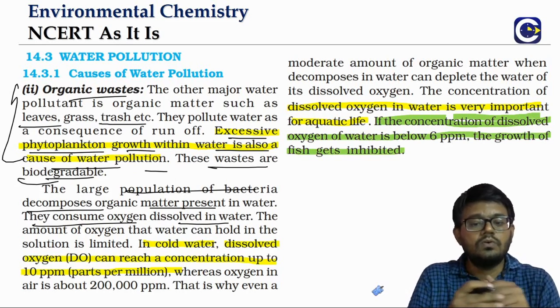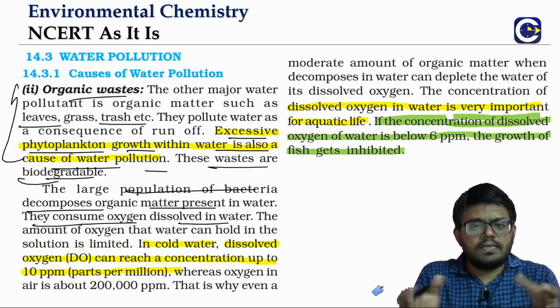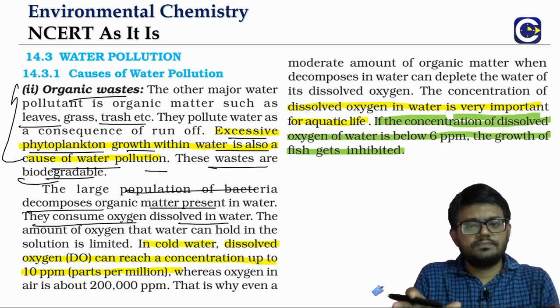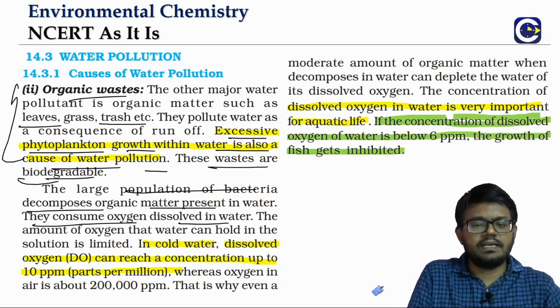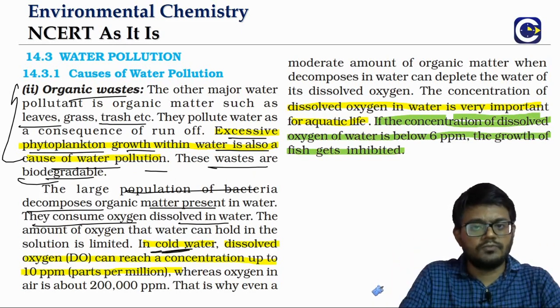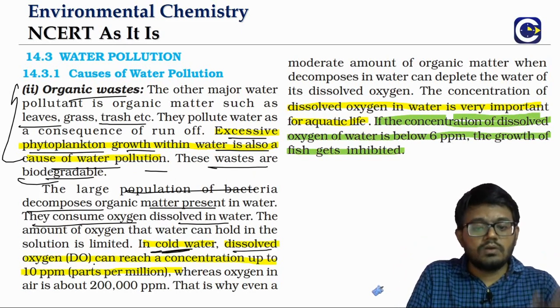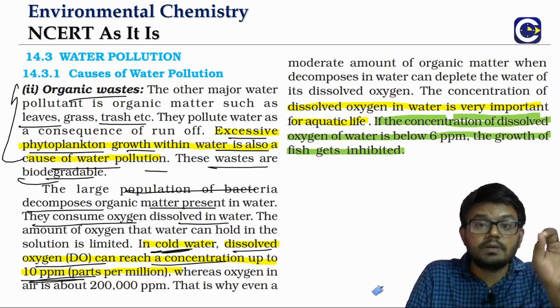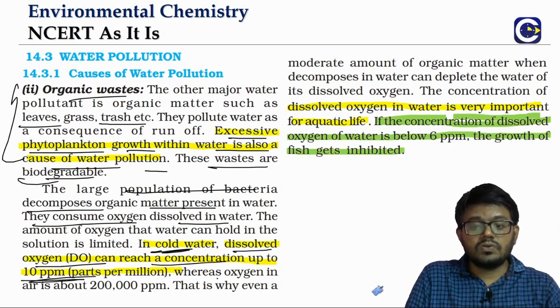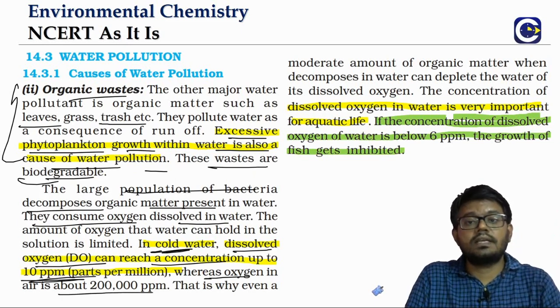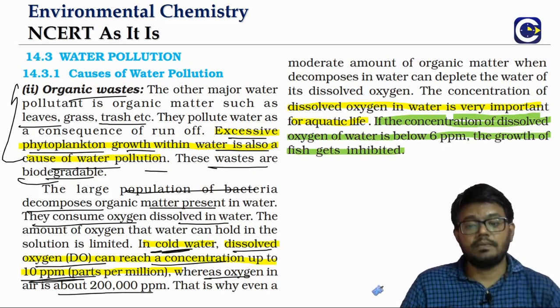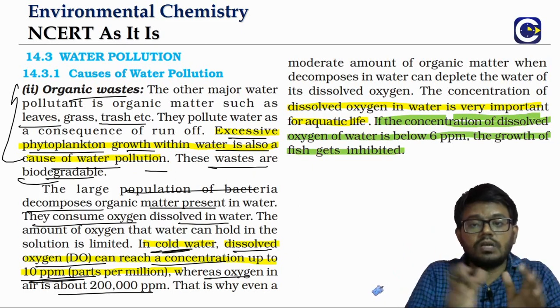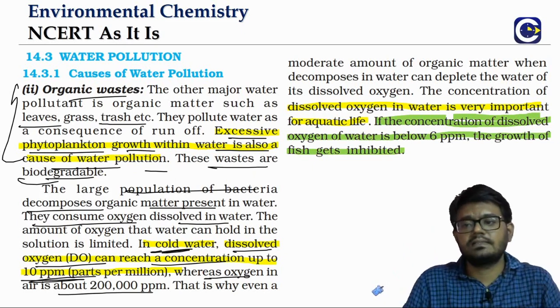Now if you look at the amount of oxygen that is available inside the water, it will be very less. Just to give us a picture, we already said that in cold water we can have more oxygen dissolved, but even in cold water the dissolved oxygen can reach a concentration of what? Just 10 ppm, 10 parts per million. Just think about it. Whereas in normal air, the concentration of oxygen is what? 2 lakh ppm. Just compare. So the amount of oxygen that is there inside the water is very less.